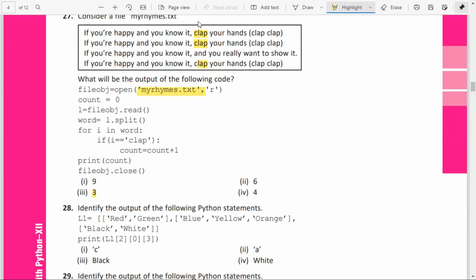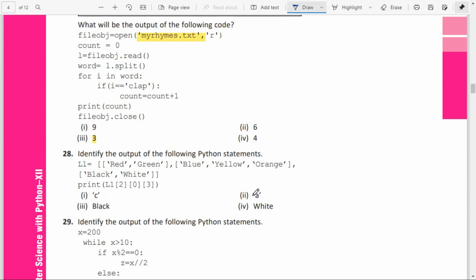Here before and after clap you can see the spaces, so a separate word will come for the clap. Moving to question number 28.